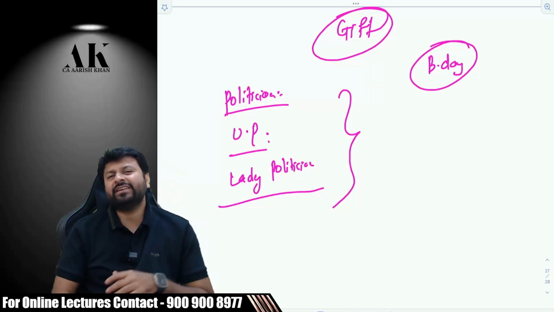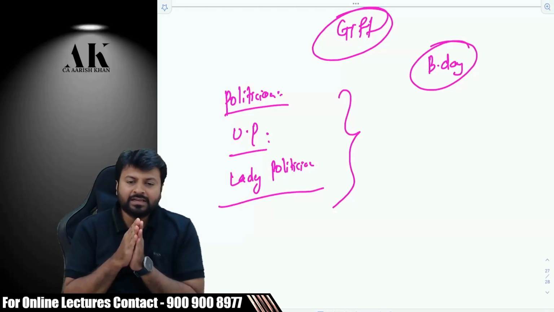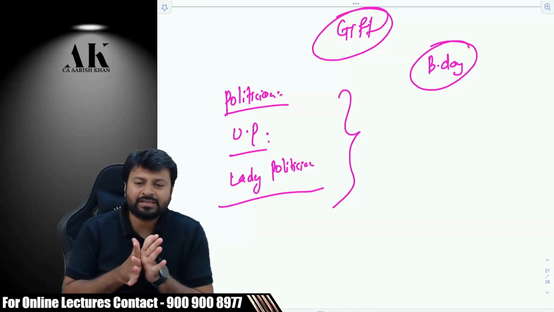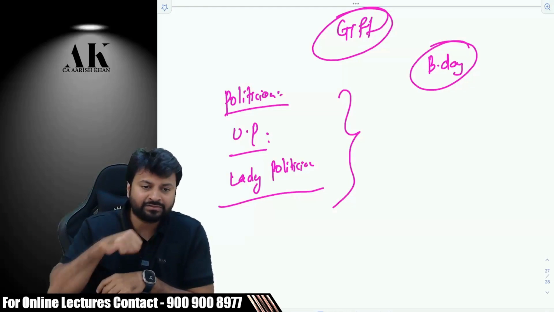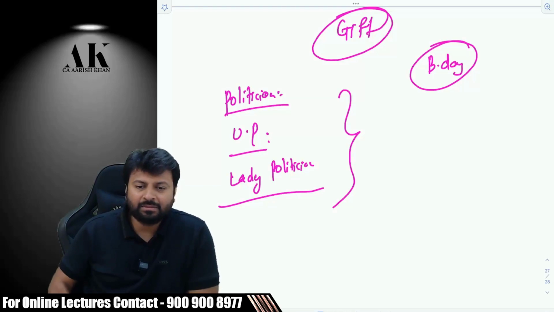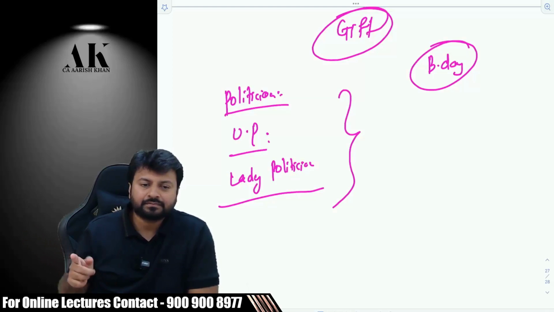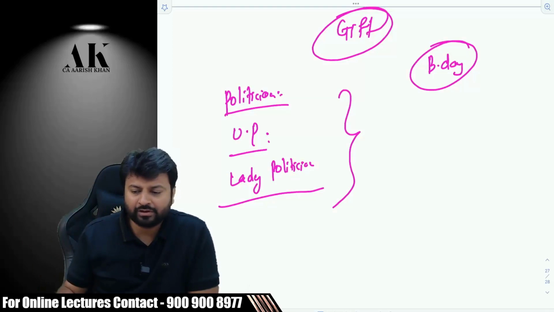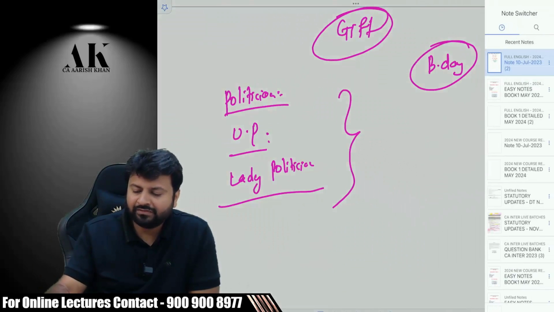So like this, they have increased the base. Some of the reasons to increase the base are to reduce tax evasion, like this one tax evasion case, right? Another reason to increase the tax base is that they want to collect more revenue. So this is what the definition of income is all about.